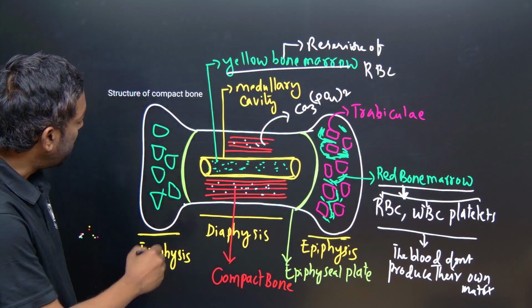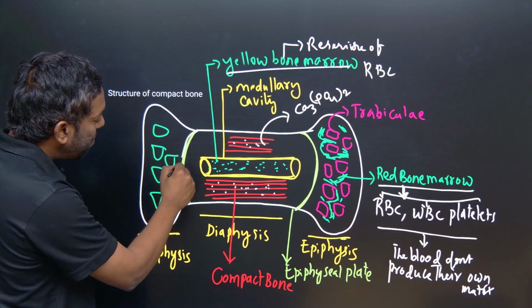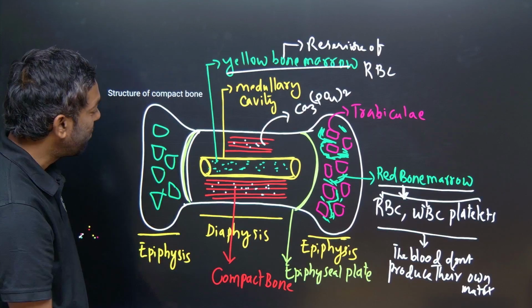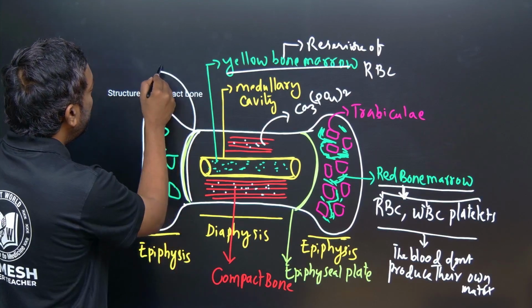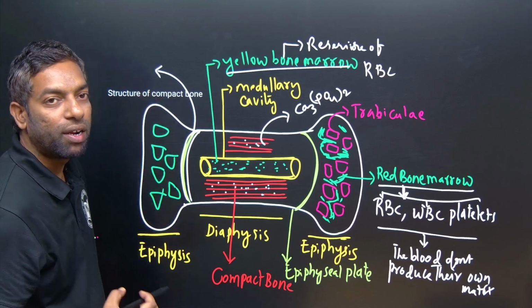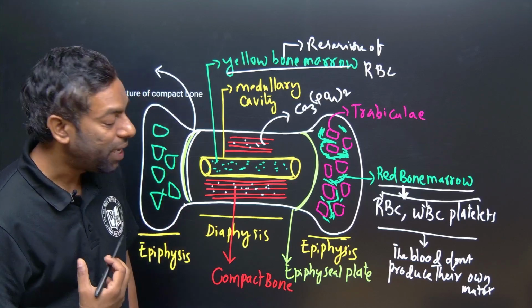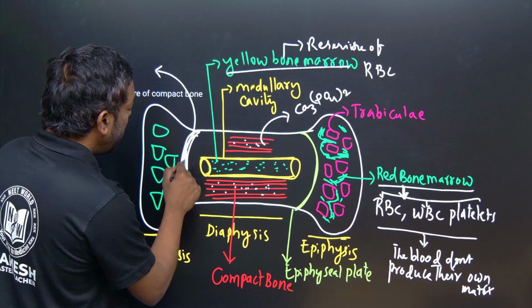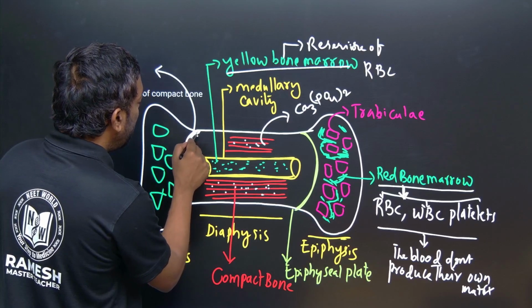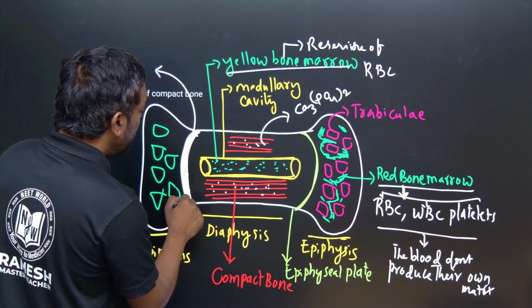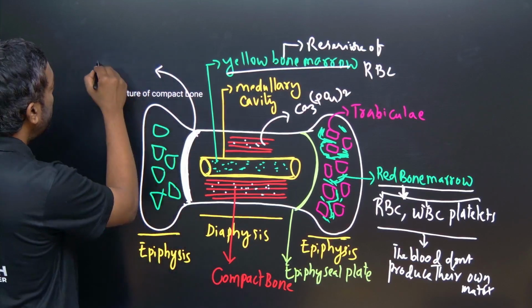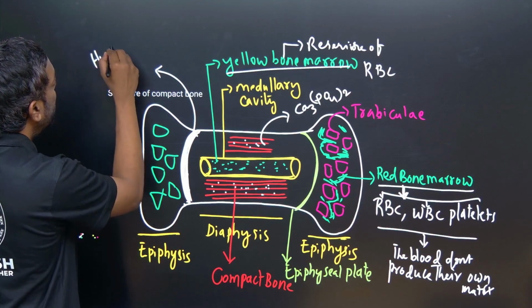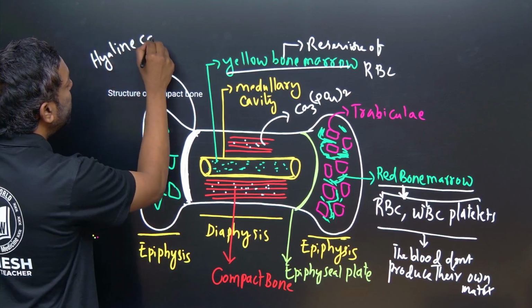Coming to this epiphyseal plate, this plate is used for calcification. In embryonic development, cartilage is produced first, and this epiphyseal plate is hyaline cartilage.